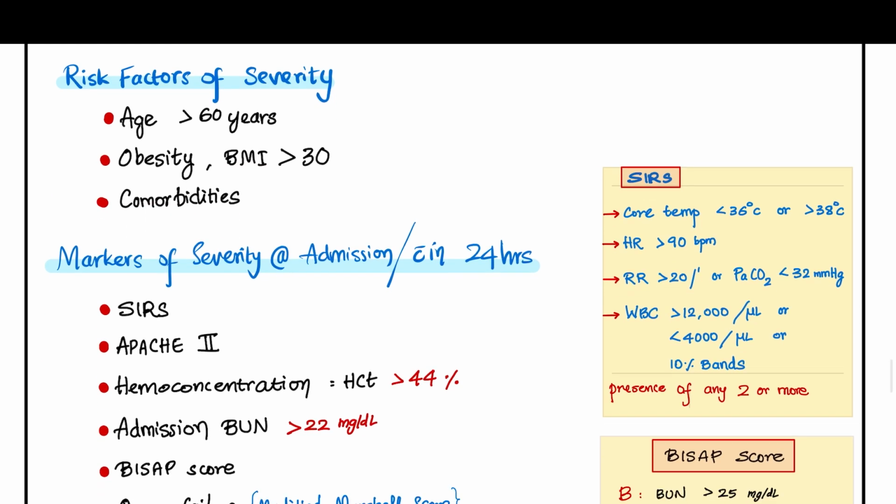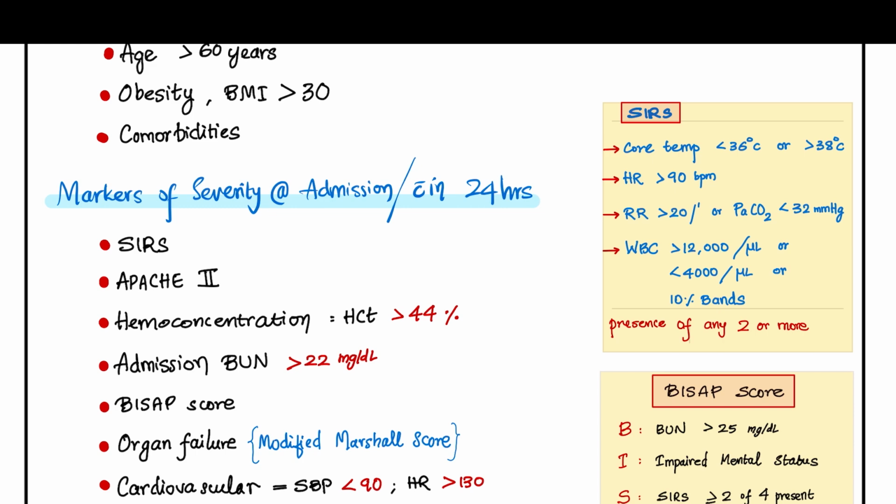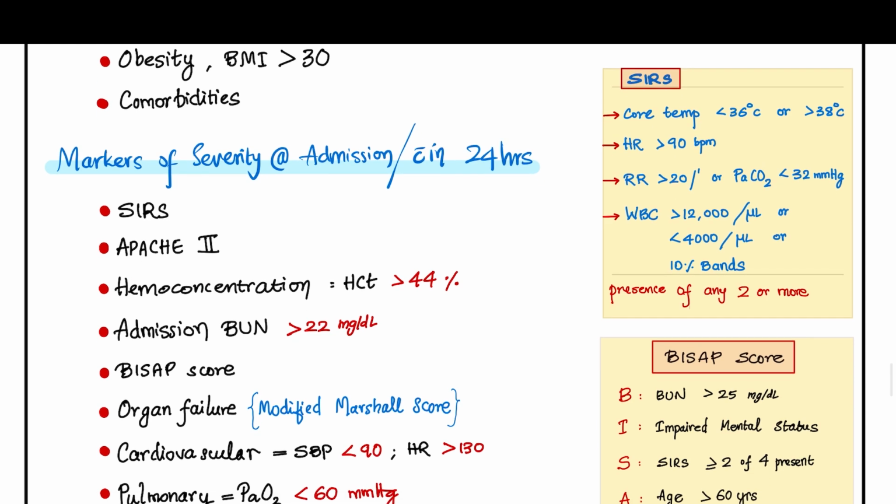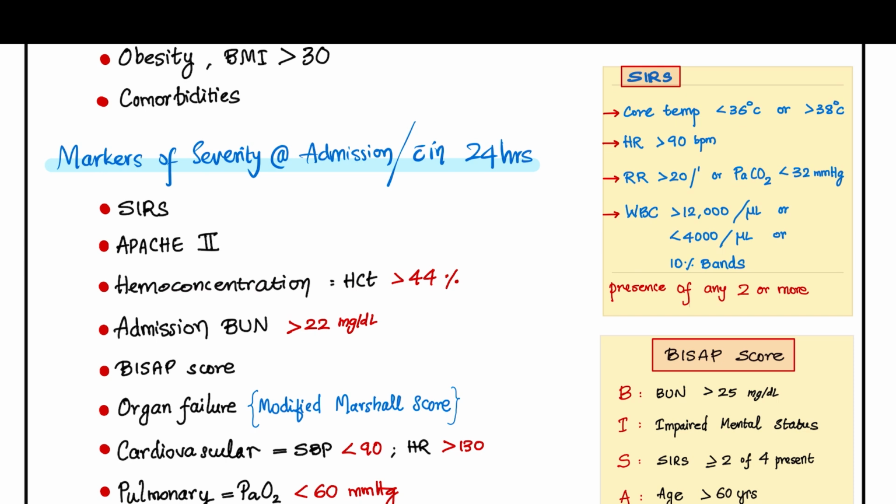So the markers of severity at admission or within 24 hours are features of SIRS, APACHE II score, hemoconcentration with hematocrit more than 44, admission blood urea nitrogen more than 22, BISAP score, organ failure assessed with modified Marshall score, and systolic BP less than 90, which is suggestive of shock, and there is tachycardia, and partial pressure of oxygen less than 60, which is hypoxia, and worsening of serum creatinine, which is more than 2.